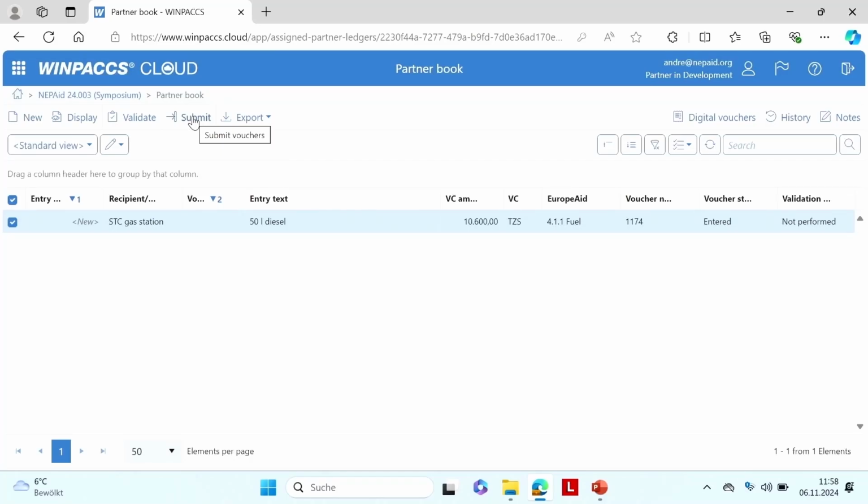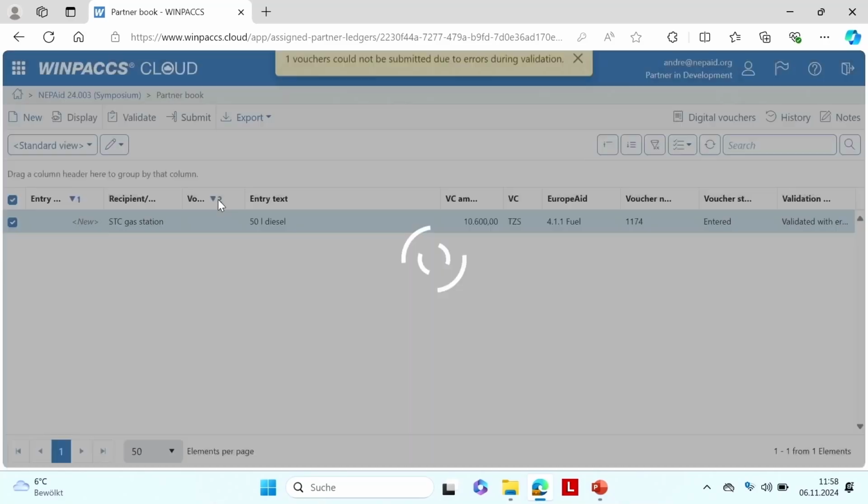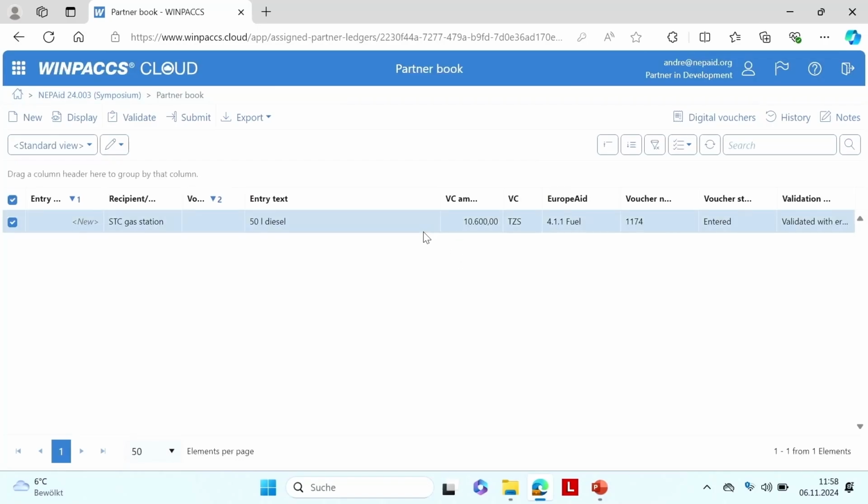So if I submit, it's taking its time and giving me an error notification saying I could not submit because there is an error I found in the validation, and then I need to look into the entry what is missing so that it's not validated.